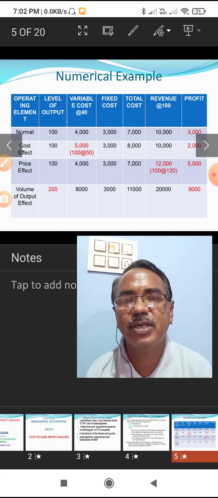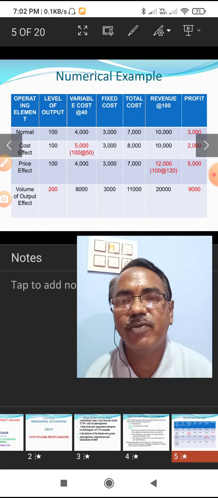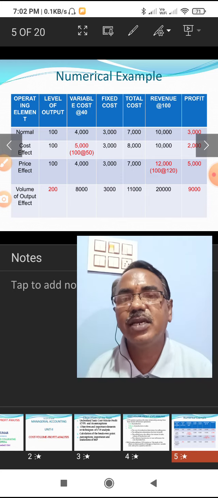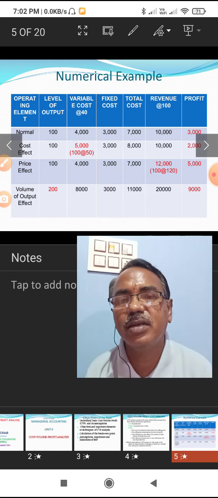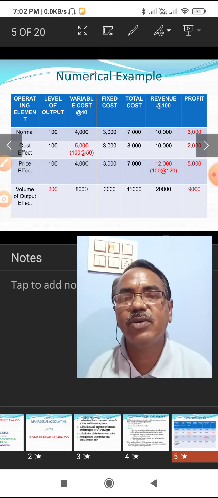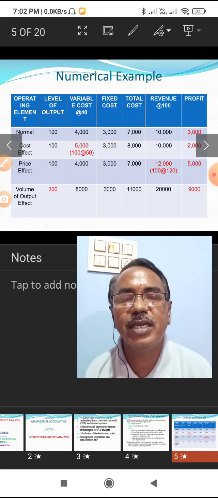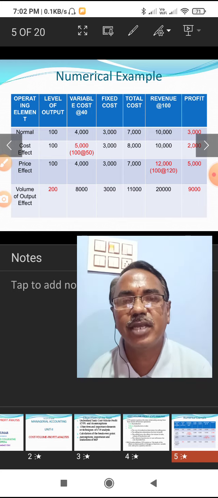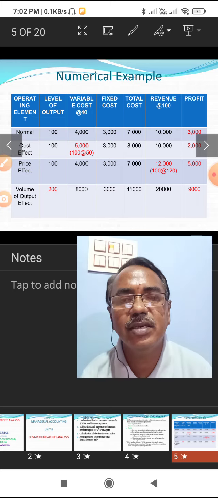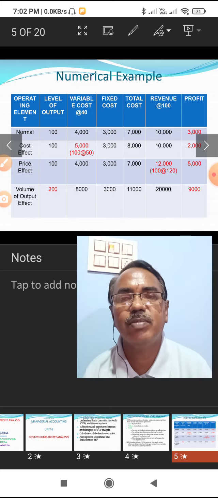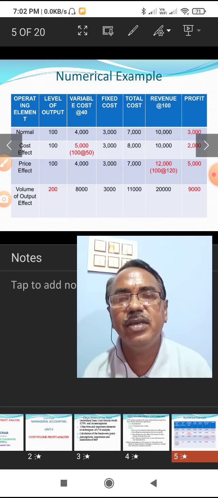And what is the effect of the cost of production? If the cost of production increases, for example, variable cost increases from 40 rupees to 50 rupees, then the total variable cost is 5,000. The total cost is 8,000 along with the fixed cost of 3,000, and the sales revenue remains the same at 10,000. It yields 2,000 profit. Profit decreased as the cost of production increased.